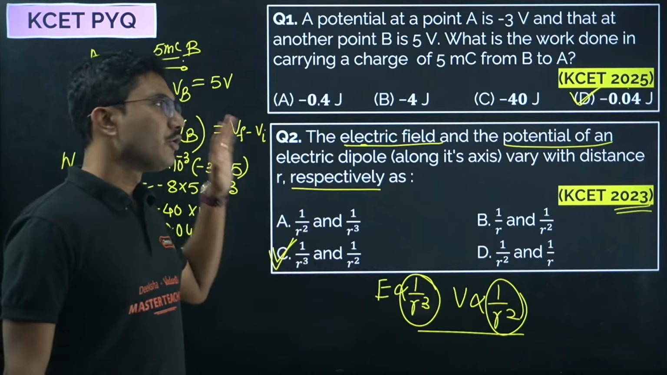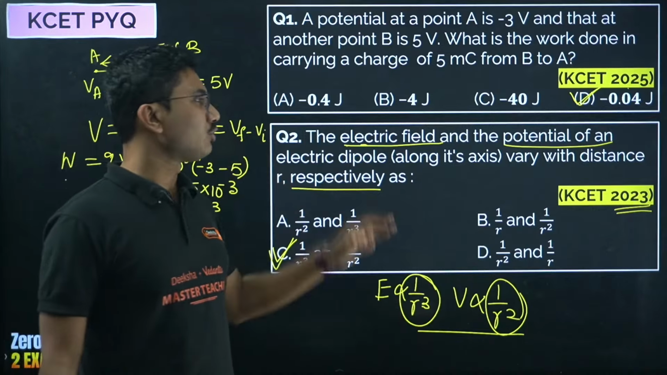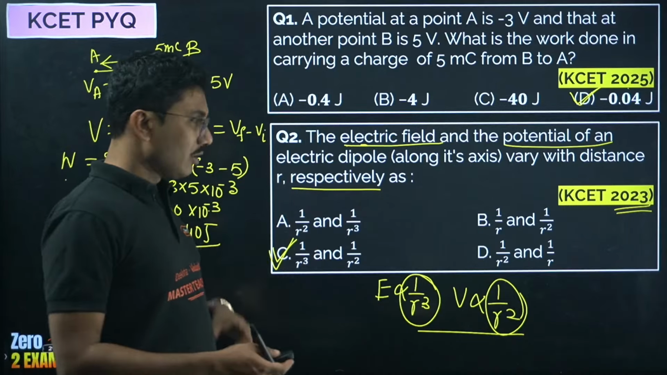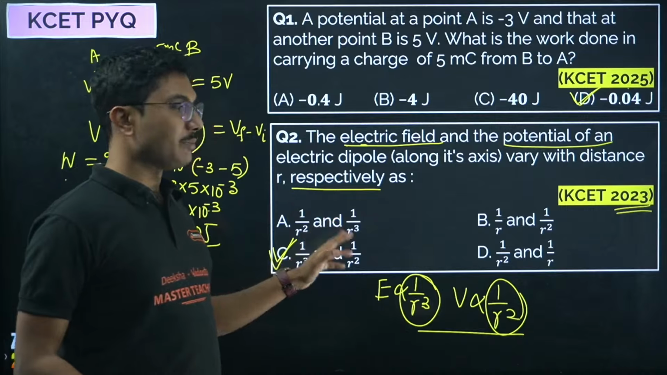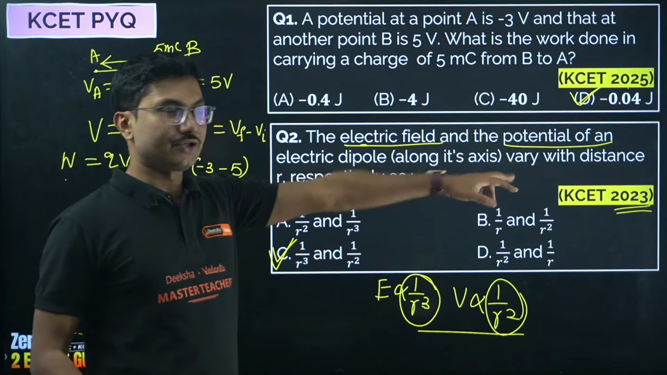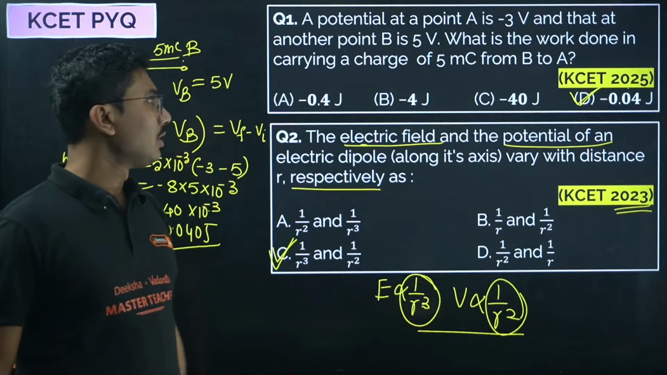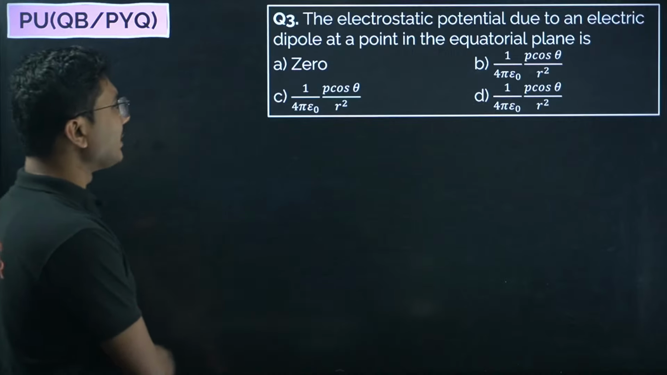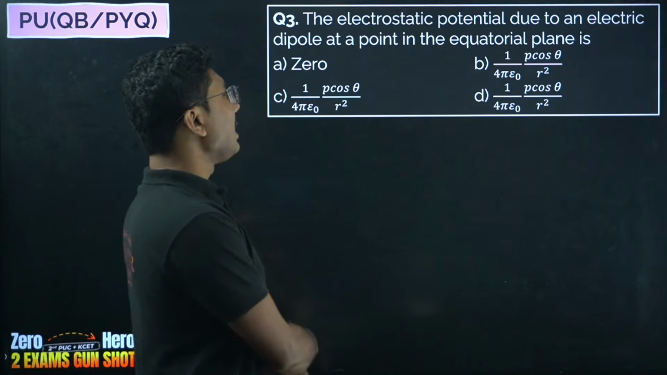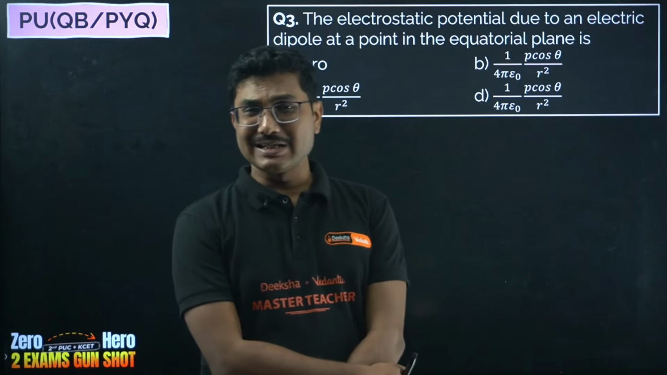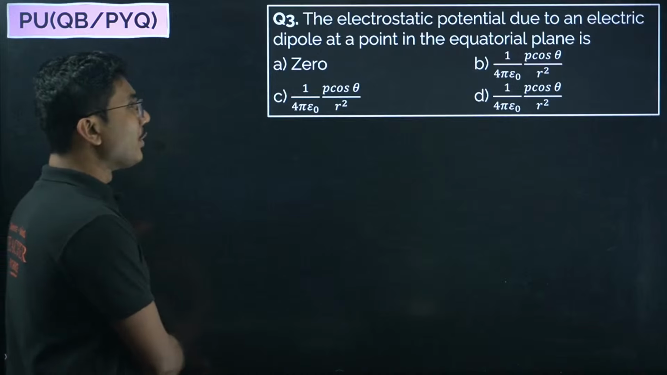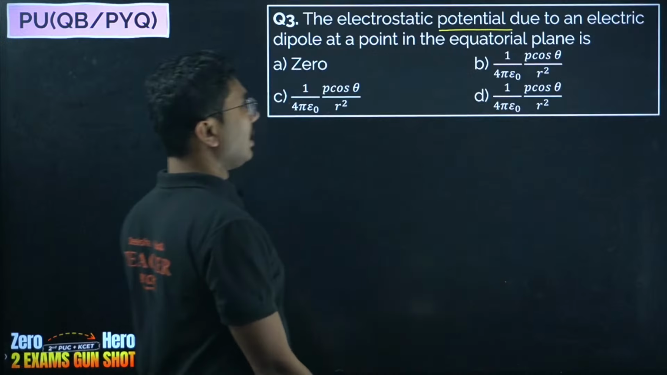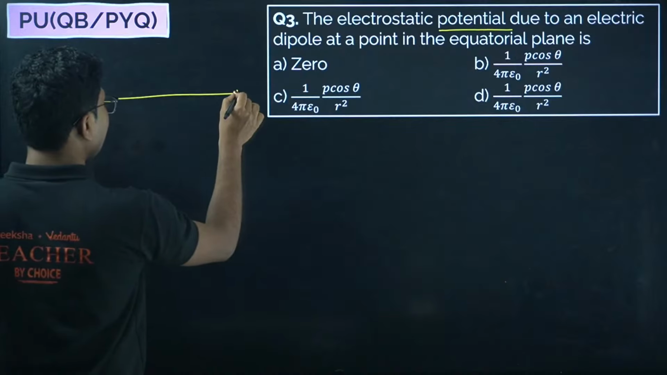It's an easy question. If the question is easy, take an extra 2 seconds to make sure that your answer is correct. Don't hurry. So this answer is option C, not option A, because the order is electric field and potential. Now answer this question. The electrostatic potential due to an electric dipole at a point in the equatorial plane is. Very interesting question. We are not talking about electric field, we are talking about potential, the electrostatic potential at the axis of a dipole.